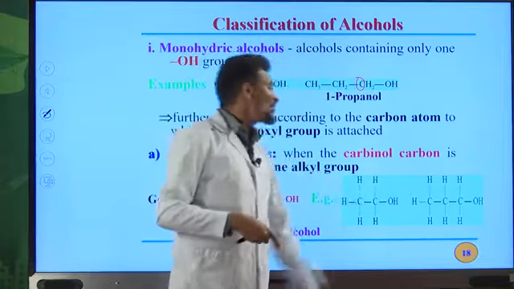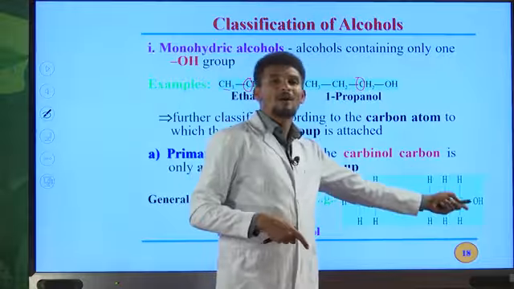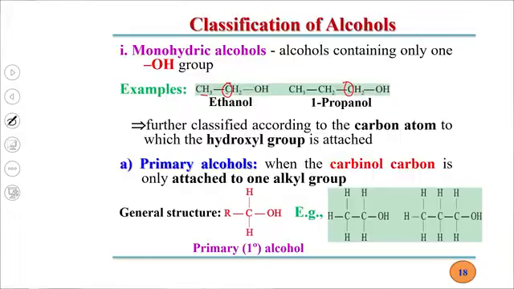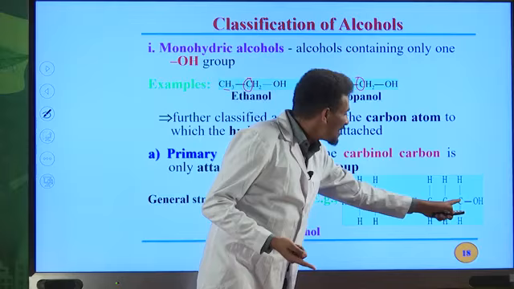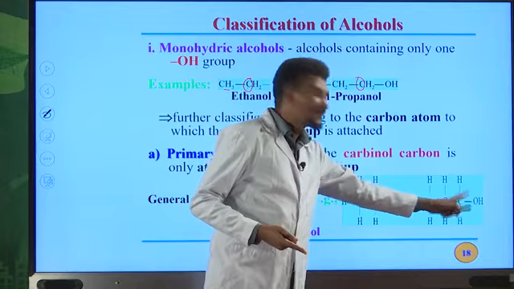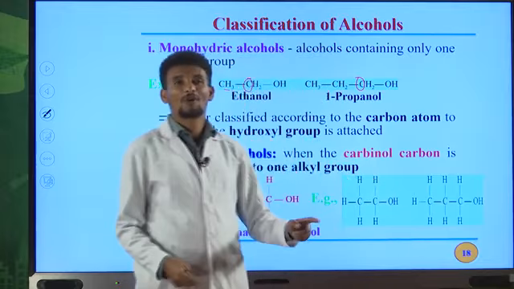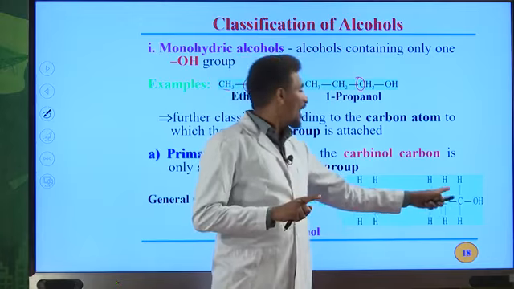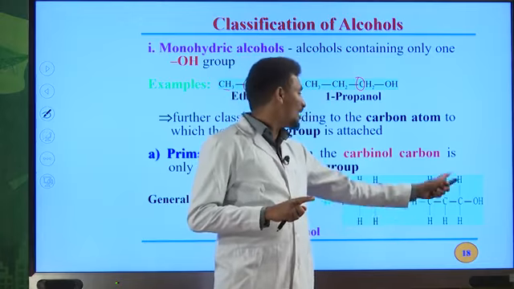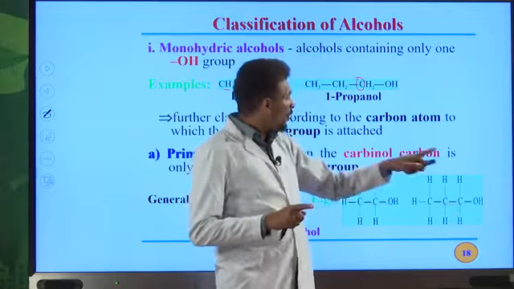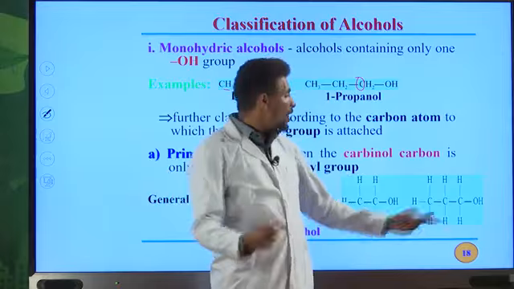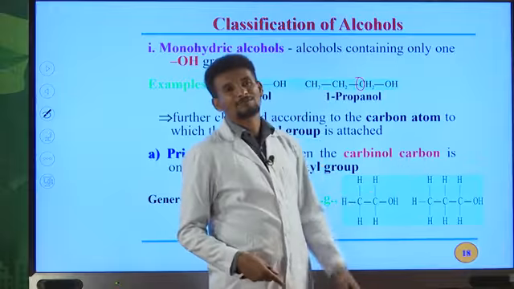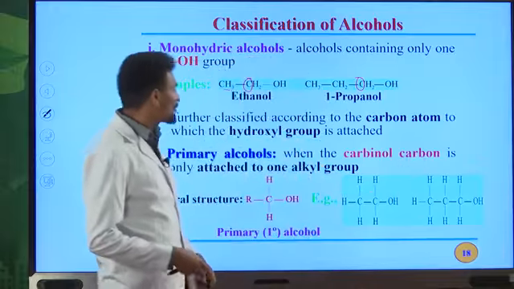The IUPAC name for this alcohol is 1-propanol, and its common name is n-propyl alcohol. This is also a primary alcohol because the carbon directly bonded to the OH group, the carbinol carbon, is bonded only with one carbon atom. The others are hydrogen atoms. Therefore, you can easily identify whether a molecule is a primary alcohol or secondary alcohol by looking at the carbon directly bonded to the OH functional group.